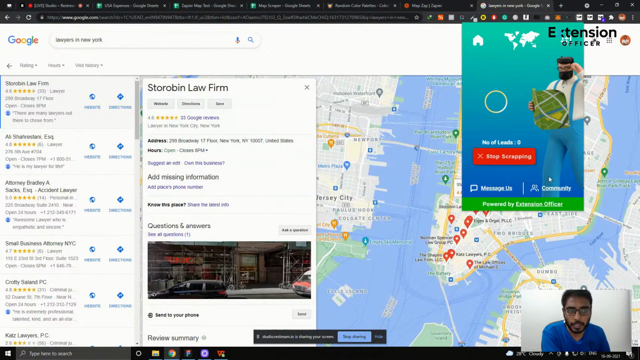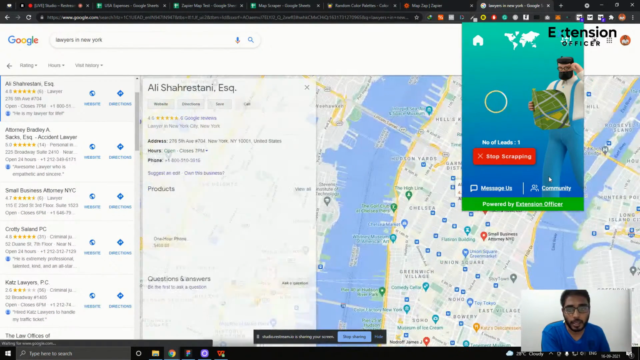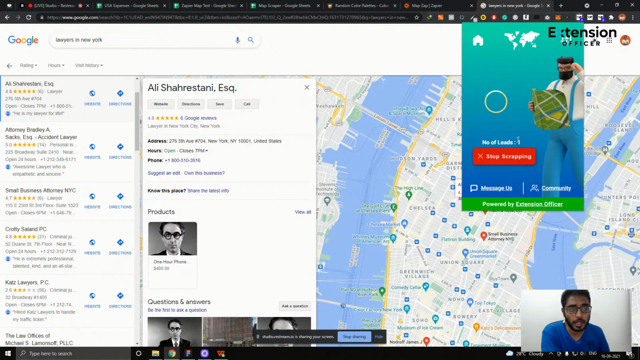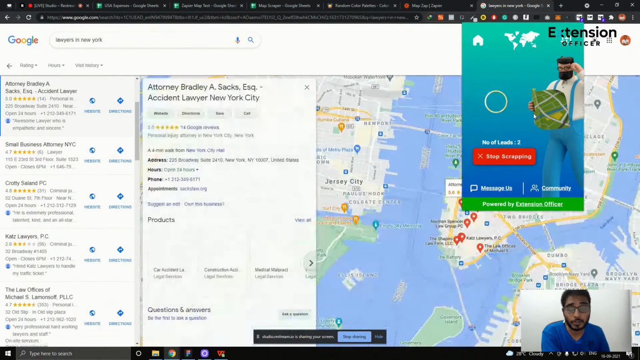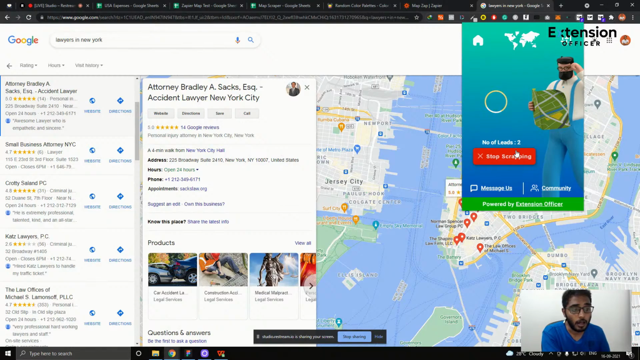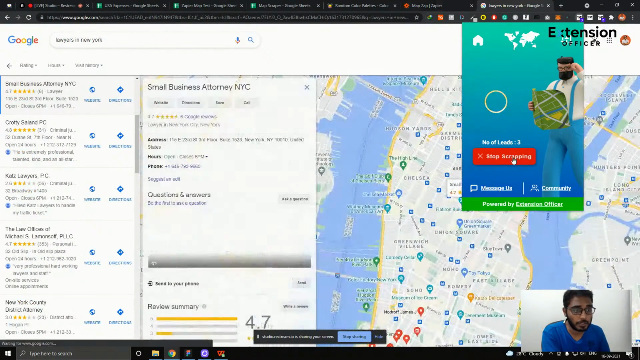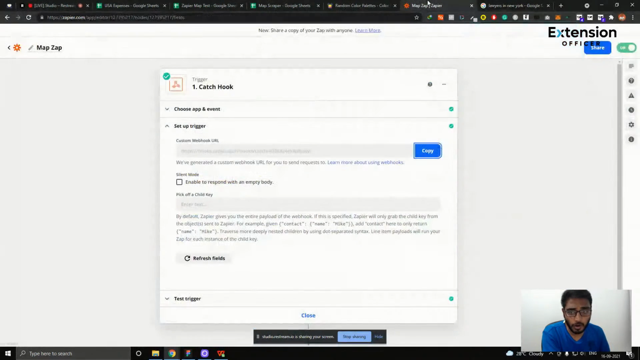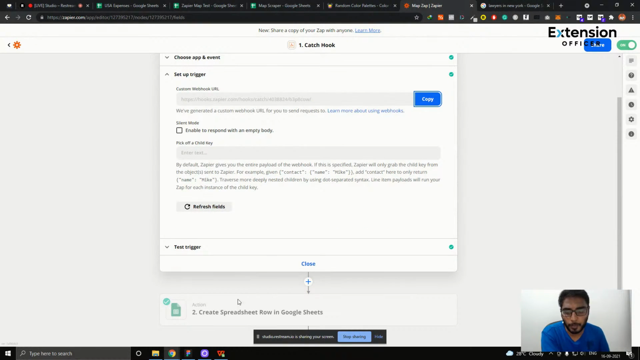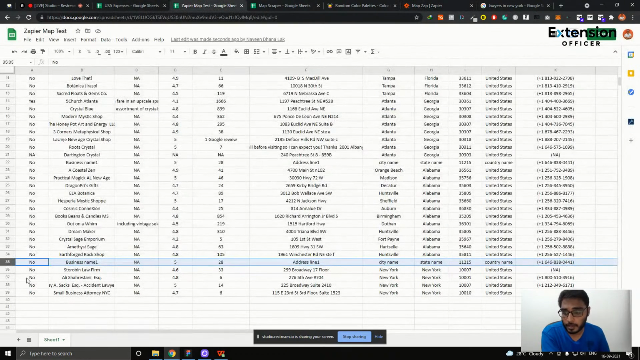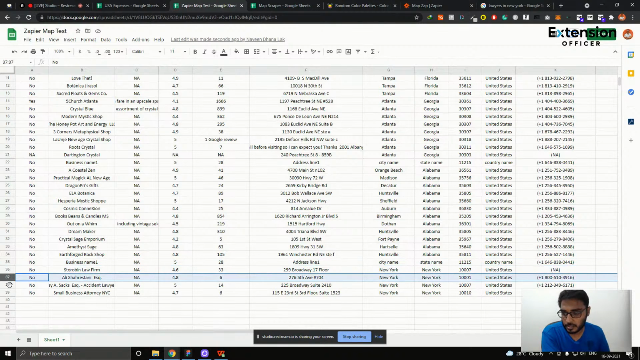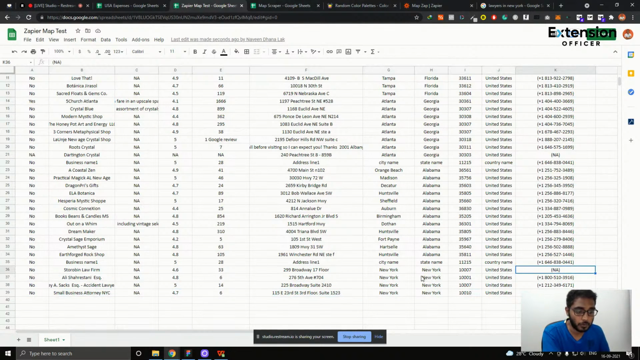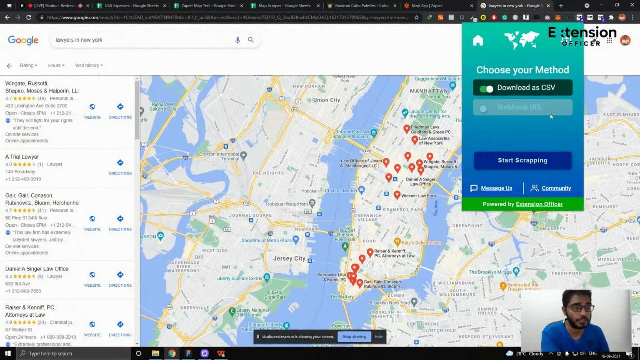So it will again start scraping the leads, and what this will be doing is sending the leads to your Google Sheets, because we have already set up an automation. So let me just stop scraping here. Because we have set up an automation where any leads coming through this particular webhook will be updated here. And as you can see, 36, 37, 38, 39 are just added right now. So you have an option of doing this in this particular extension.